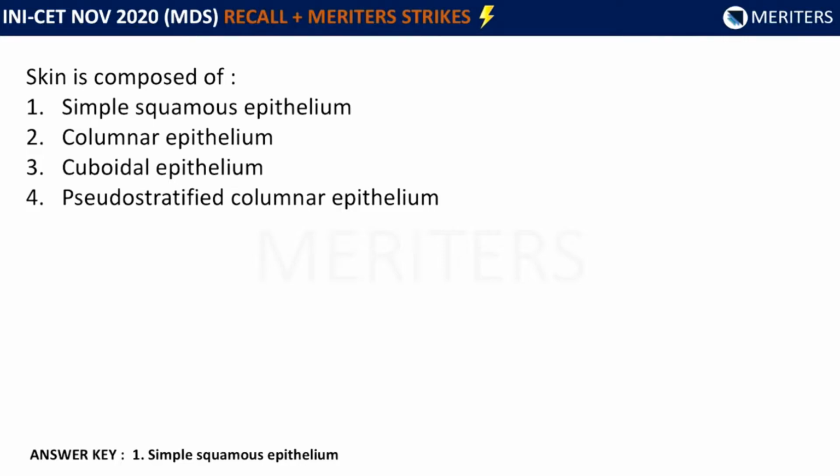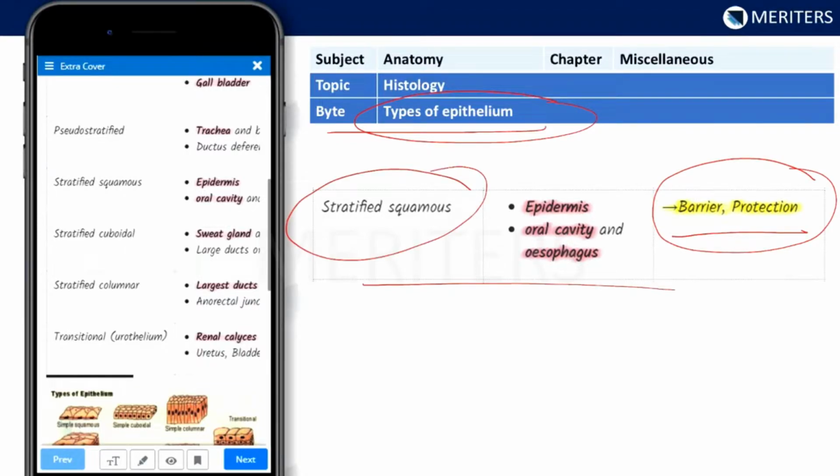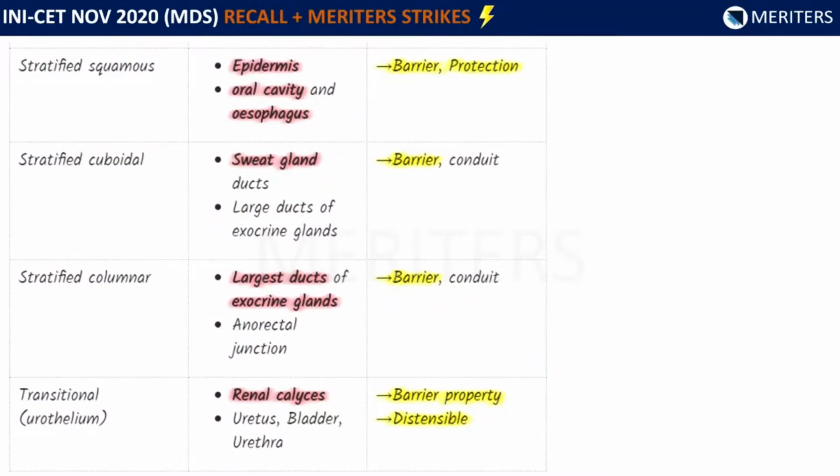Okay. So now you see in subject anatomy under chapter miscellaneous topic histology, we have a Bite on types of epithelium. So you can find there all types of epithelium, all types of layers. See, the function of epithelium is barrier protection, and stratified squamous is present in epidermis. Locations you should know: epidermis, oral cavity, and esophagus. Here in the Bite, figures are also given, and all epithelia are given very nicely. See stratified squamous, it is there in epidermis, oral cavity, and esophagus. Function is barrier and protection.